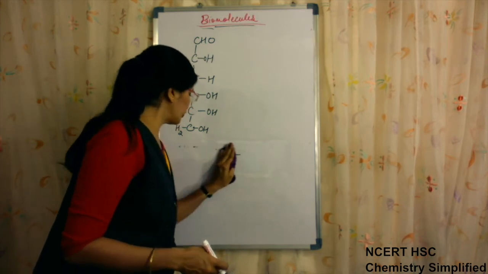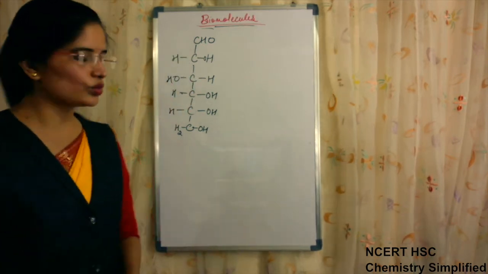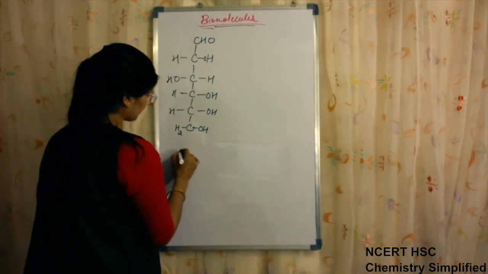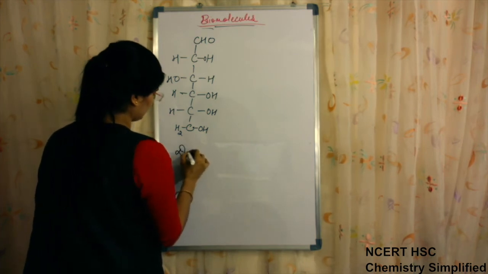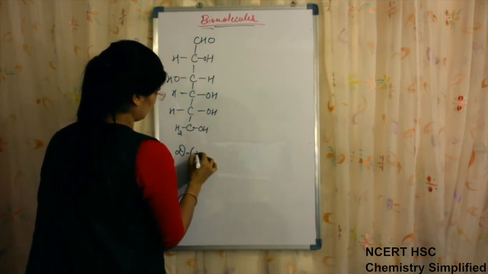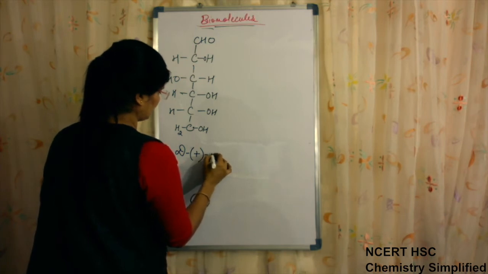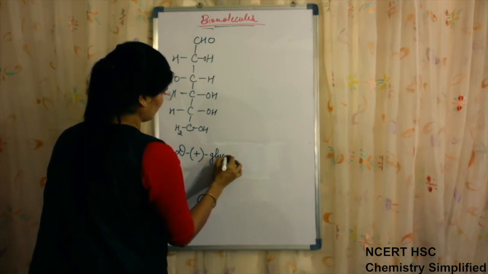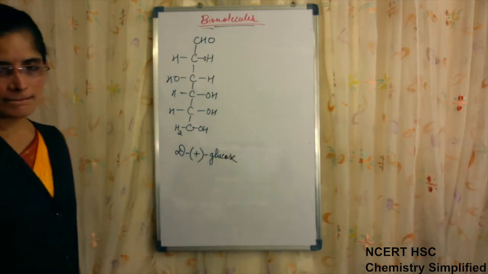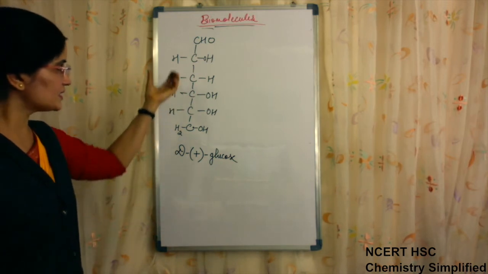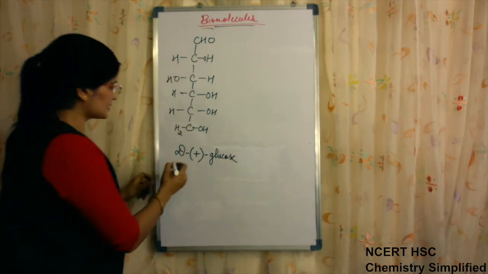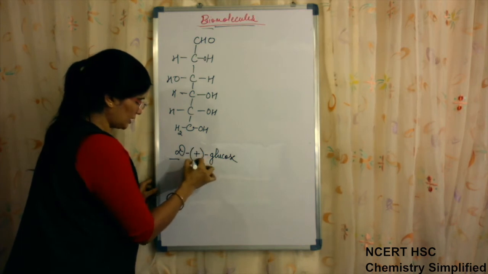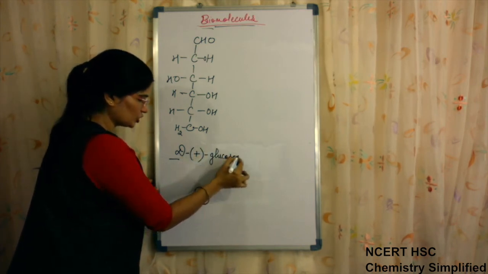So keeping this in view, instead of writing just glucose, I will write here D. So the exact name for writing glucose is D dash in bracket plus dash glucose.